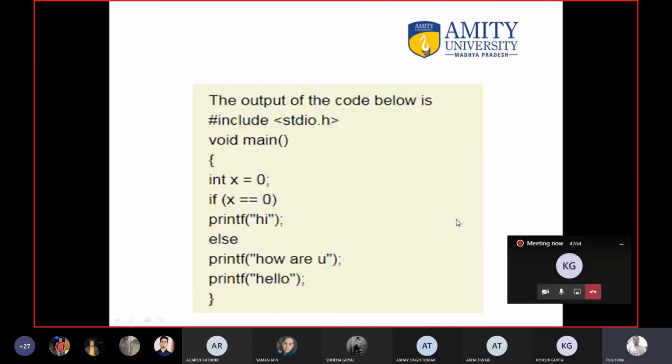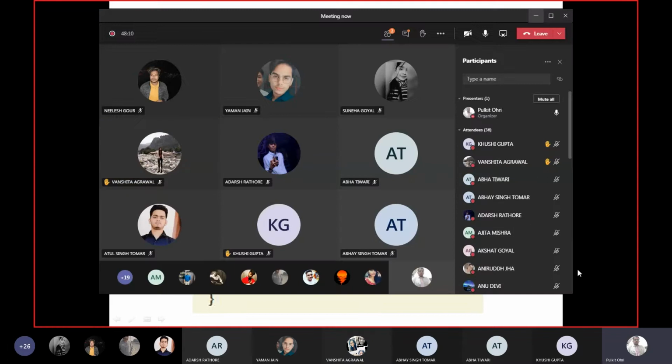Only Khushi. Yaman, you know the answer? So we are raising hand, but it's not showing on your screen. Okay. One more student. Vanshita. Is this question so difficult that only 2 students have raised their hand? Sir, I can help.